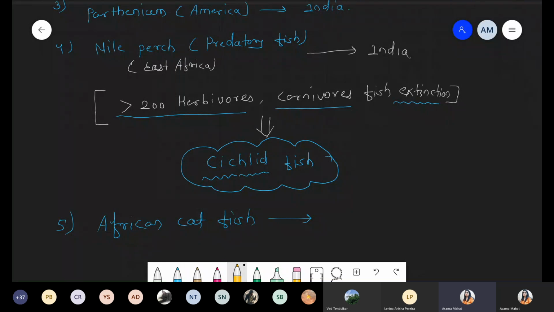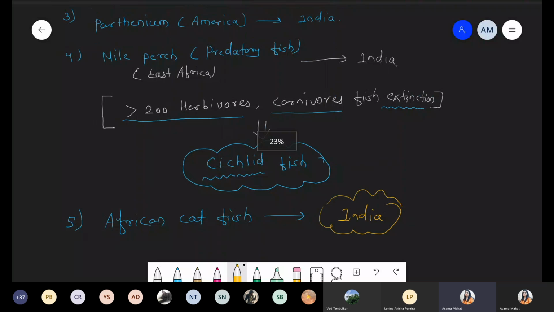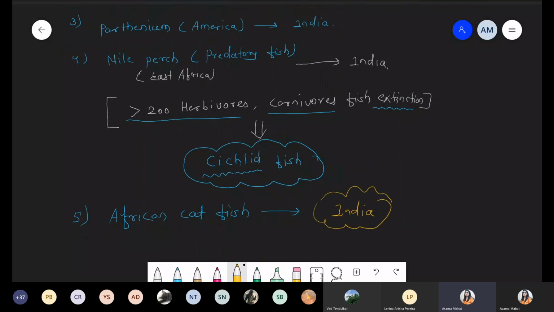So again, it is introduced in India. Most of the aquaculture uses this fish, but it is not good because it is responsible for decreasing the number of Indian catfish. Okay. So these are the few examples.